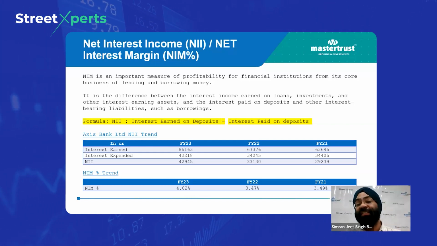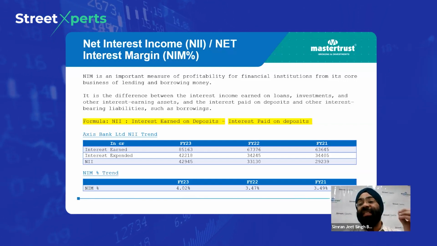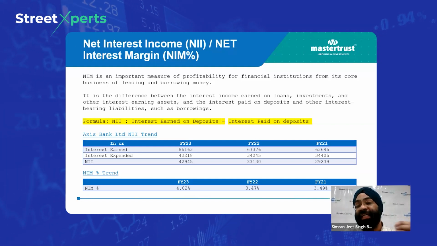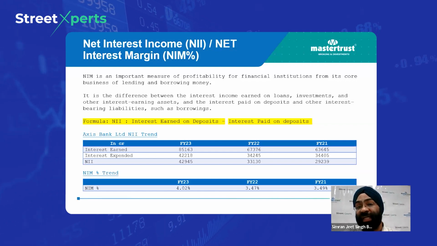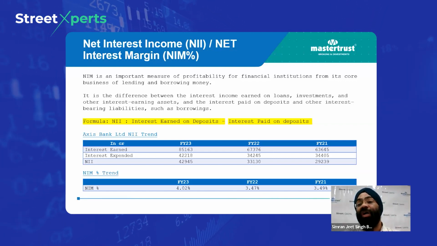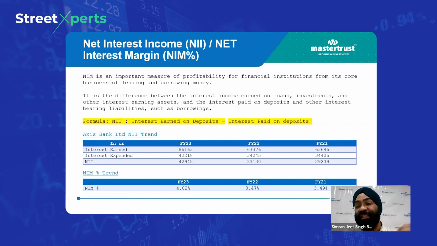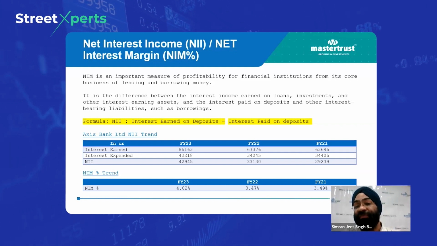When we subtract the two, that is 80,000 minus 60,000, that is 20,000 rupees. So that 20,000 rupees becomes the net interest income for the bank which they have earned in 1 year. So what it clearly says is that we all have to keep track that the net interest income of the bank should keep on increasing year on year, and it should continue to remain stable over a period of time for the bank's survival.